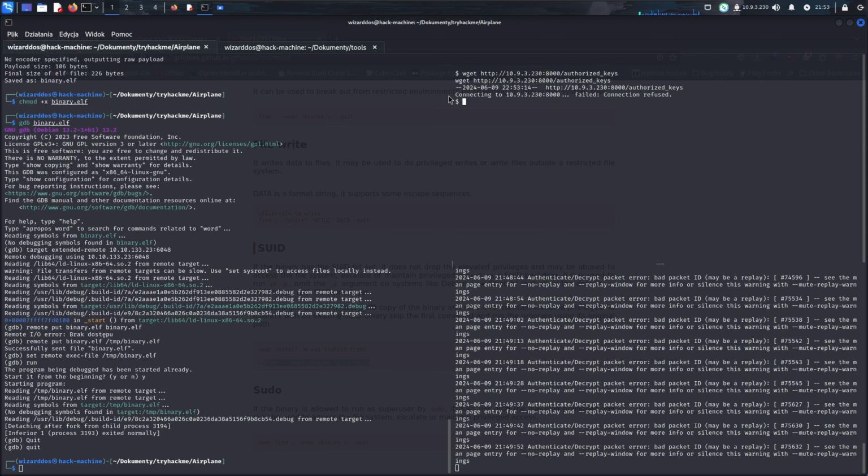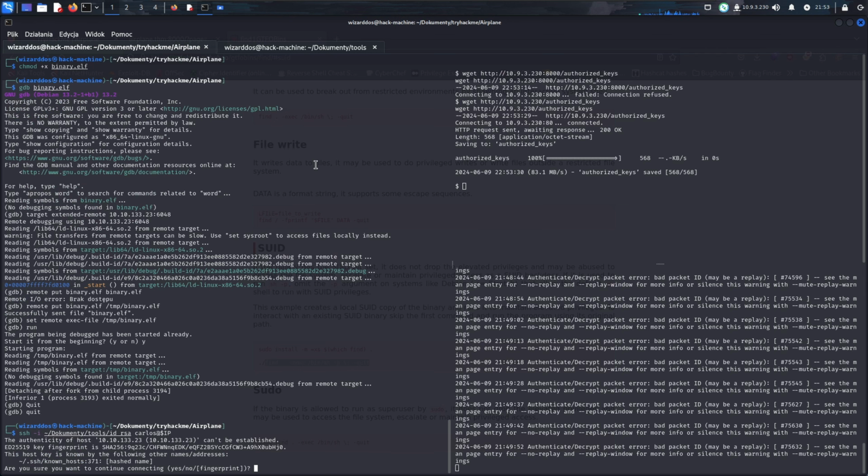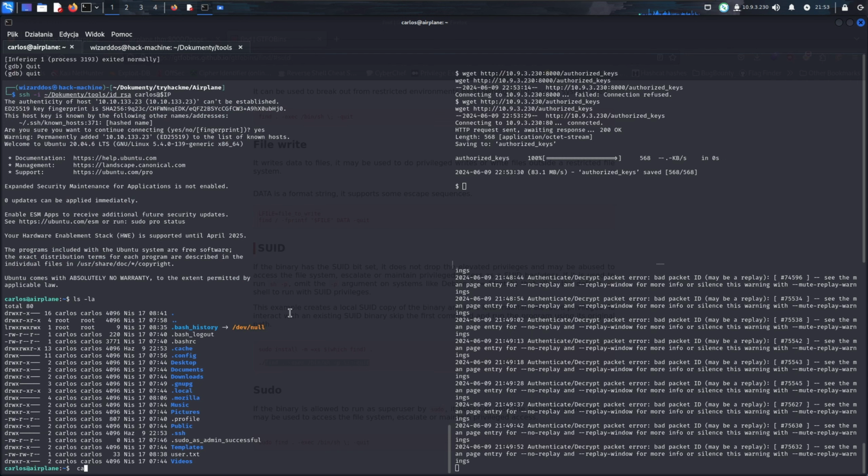Oh, not port 8000, but just the port. Copy. Of course, this one is my IP from TryHackMe. authorized_keys. Everything is there. Alright, now I can log into SSH as user Carlos. Yes, I have a shell, a full shell. There is a user flag using cat user.txt. You can get it.